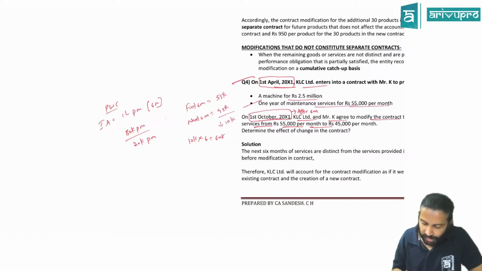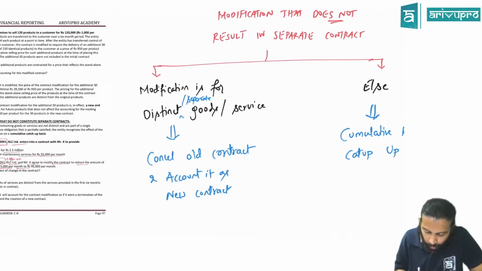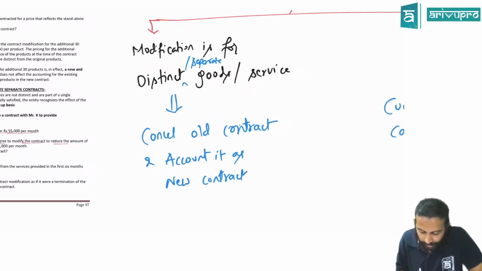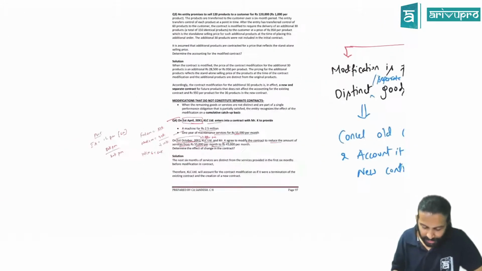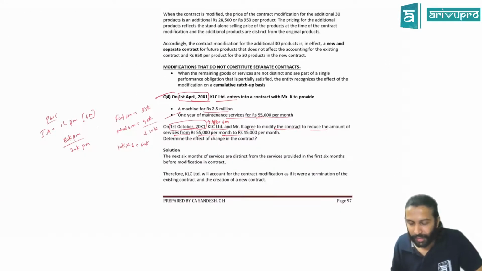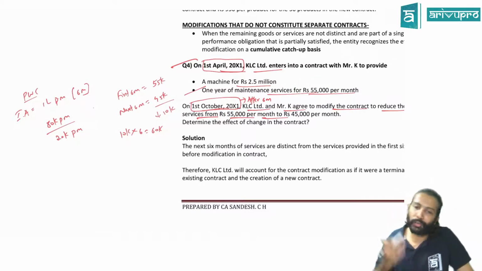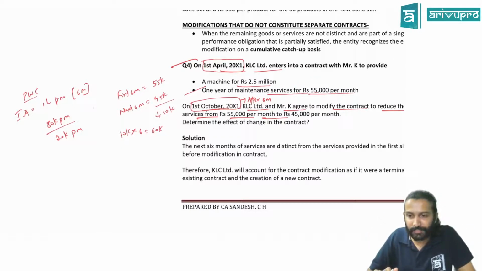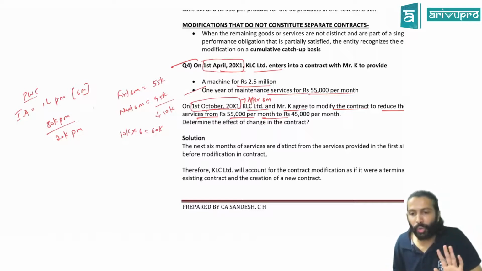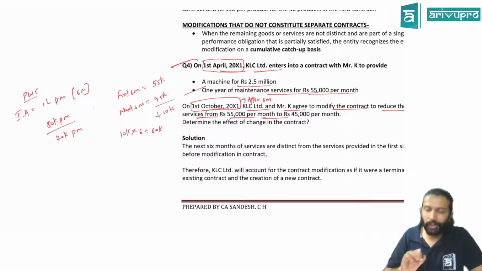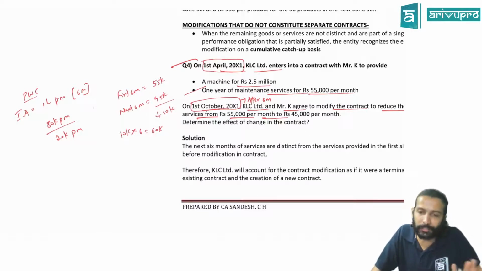Now what did your chart say? Come back to the chart. If the modification is for separate goods or service, then what do you do? Cancel the old contract, account the amount as a new contract. That means your old contract for 6 months is still pending, correct? But that contract was for 55,000. Will that 55,000 run now or is 55,000 gone? Cancel that. And now you do what? Account your revenue only at 45,000 rupees per month going forward.